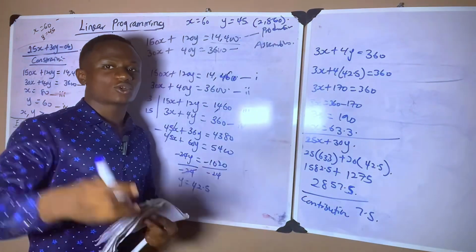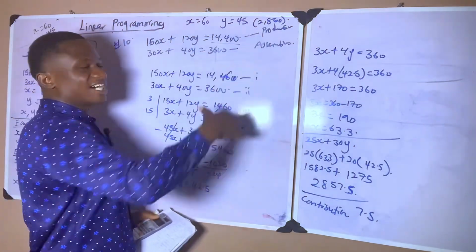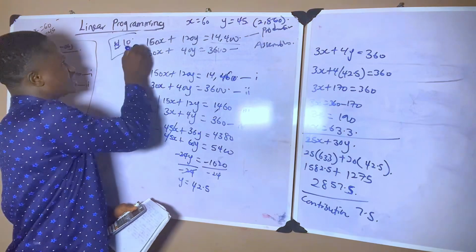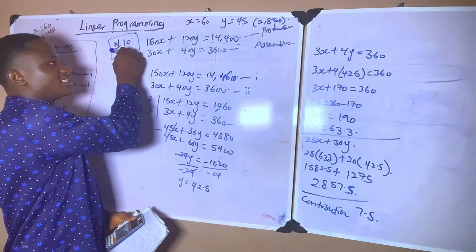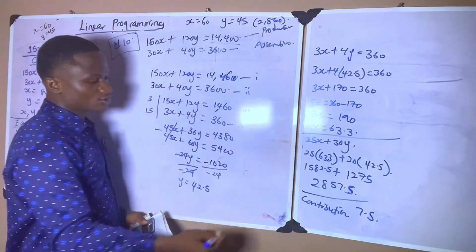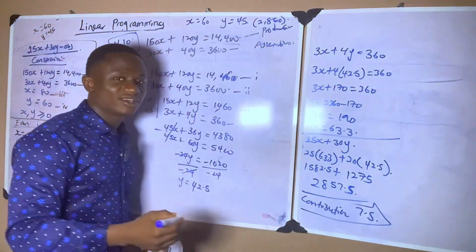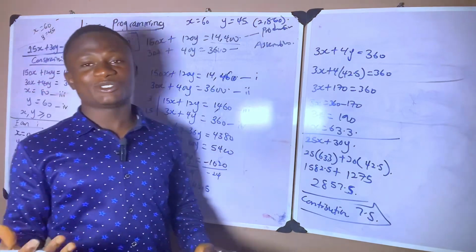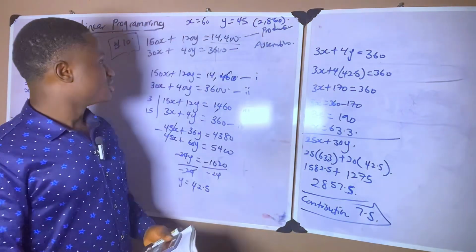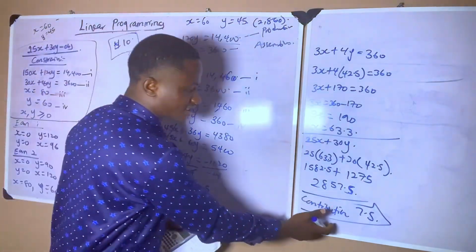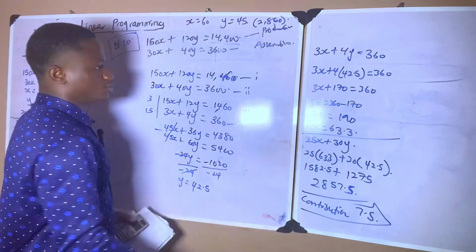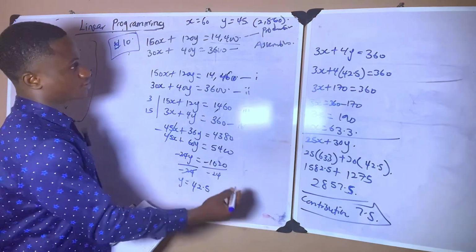And how much will it cost the organization to increase the hours in the production department? It will cost them 10 naira. If it is going to cost the organization 10 naira to increase hours, and from increasing the hour we only make a contribution of 7.5, then definitely our advice to the organization is that they should not increase the production hour, because it's going to cost them more than they are going to realize eventually.